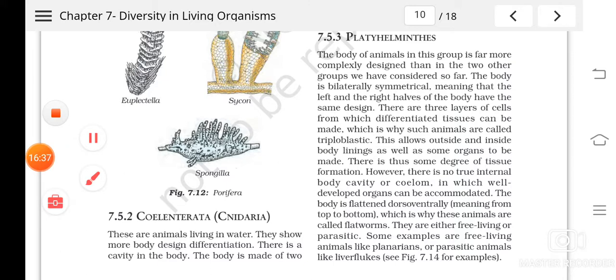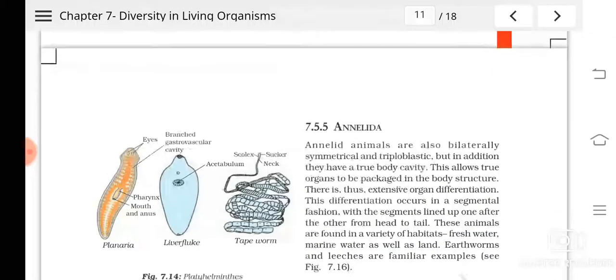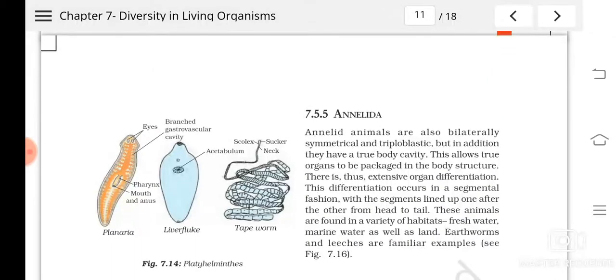So these are the characters of Platyhelminthes, and the organisms coming under this are planaria, liver fluke and tapeworm. Planaria is a free-living form, and liver fluke and tapeworm are parasitic ones. Hope this much is clear. So let's stop.